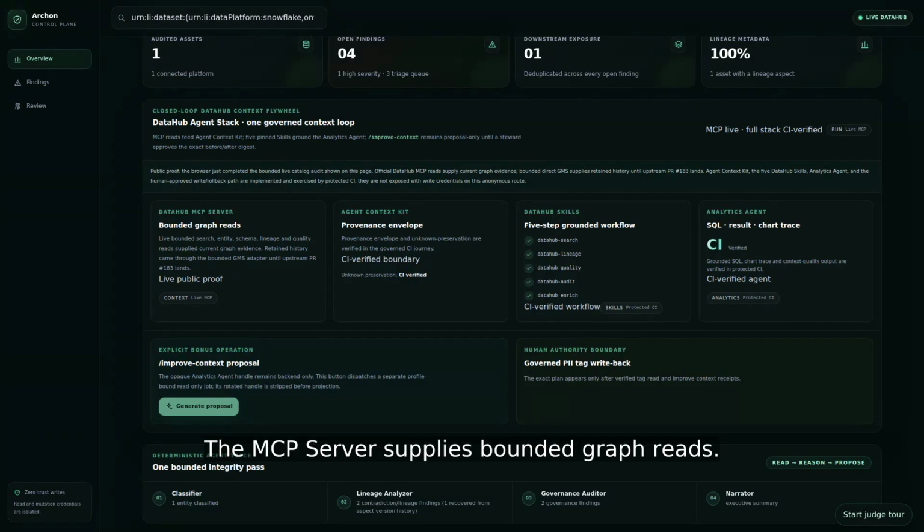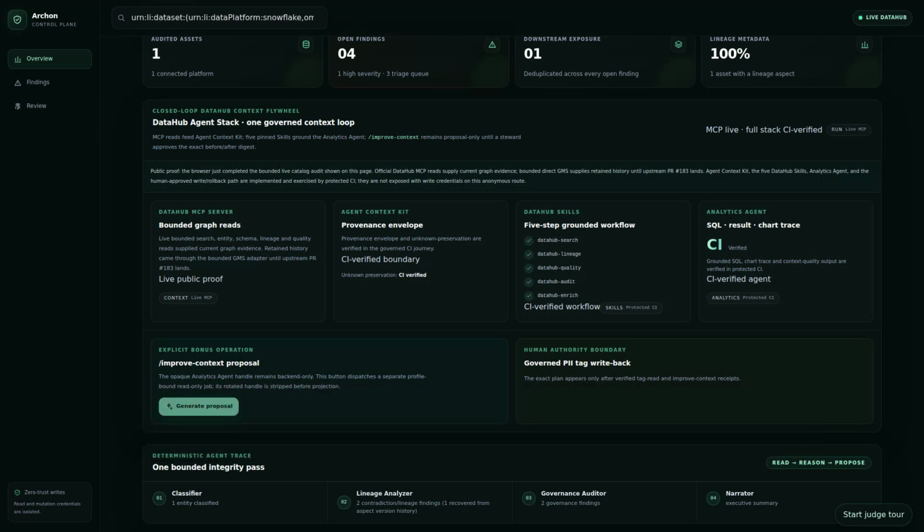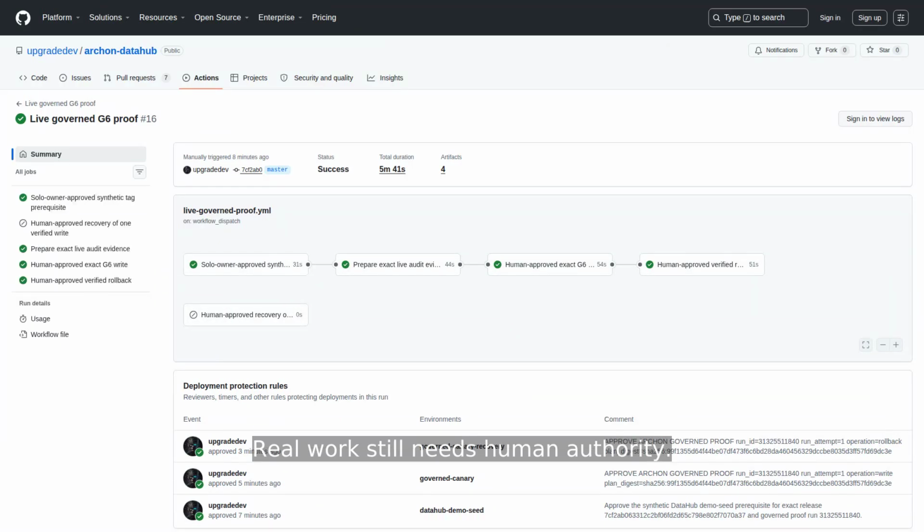The solution covers the full DataHub agent stack. The MCP server supplies bounded graph reads. Agent Context Kit carries provenance. 5 pinned DataHub skills ground the workflow. The analytics agent produces a traceable query, result, and chart, while improved context remains a separate proposal instead of an autonomous write. Real work still needs human authority.